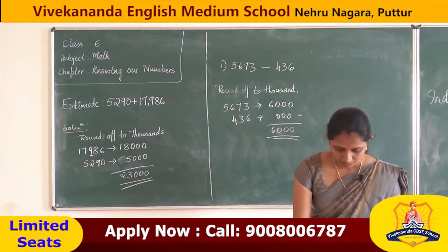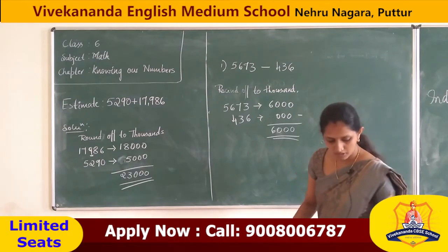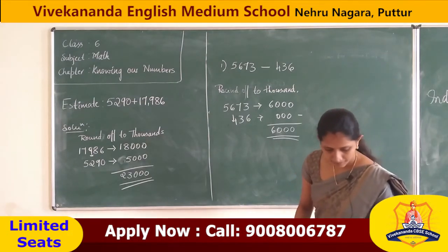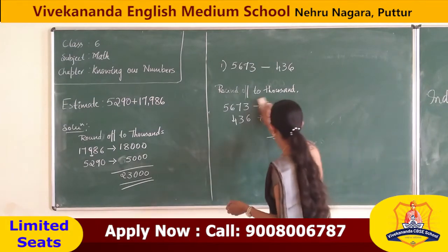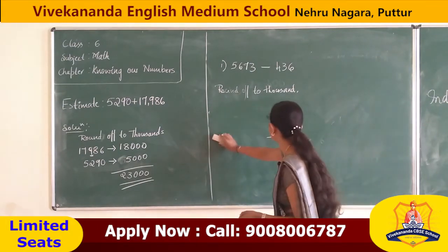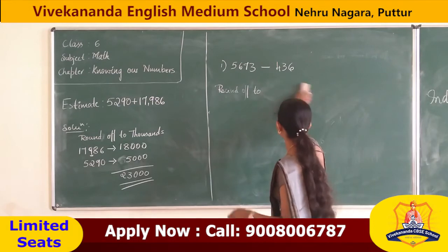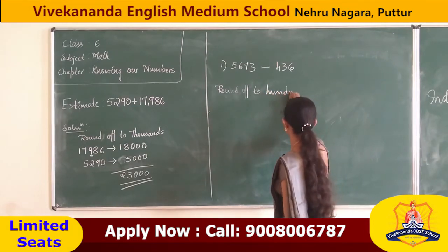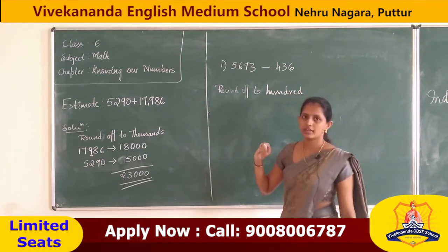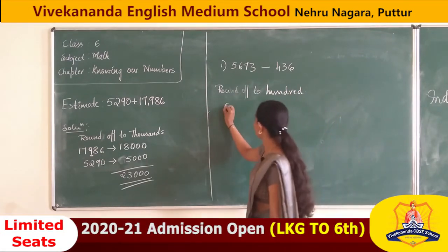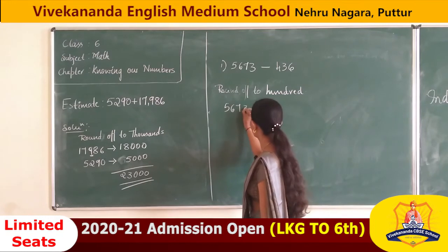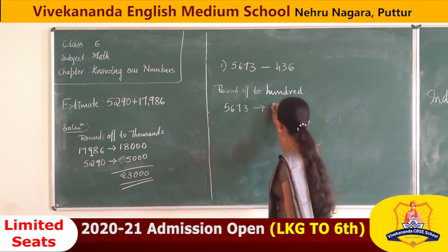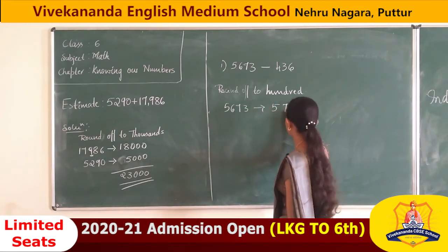So what we are gonna do is, we are rounding off the numbers in hundreds. In hundreds we can, no? So 5673 in hundreds means 5,700.